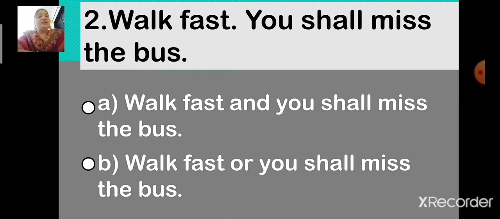Now children, you have to tell me which is the correct option. Okay. Option A, walk fast and you shall miss the bus. Option B, walk fast or you shall miss the bus. Now children, which is the correct answer?